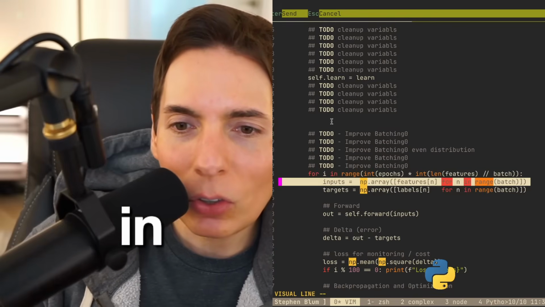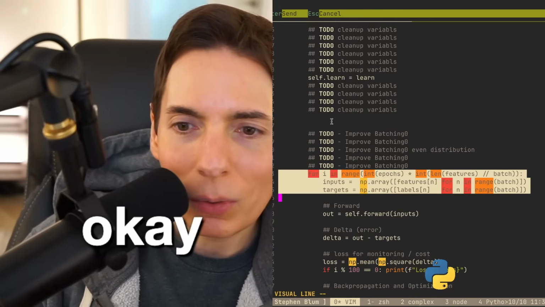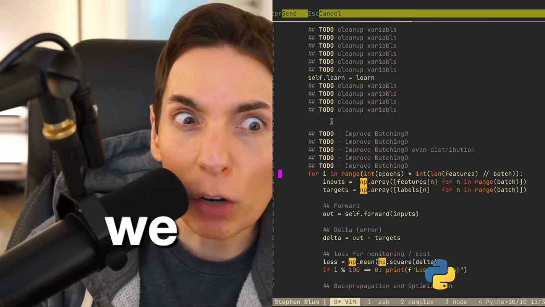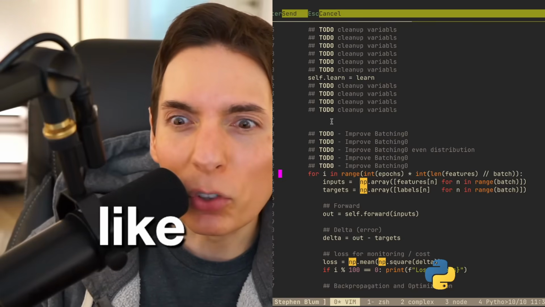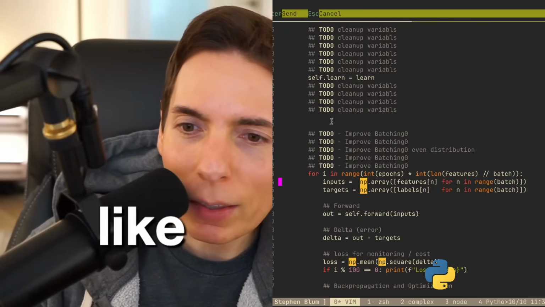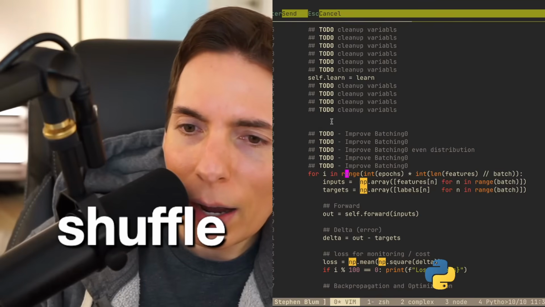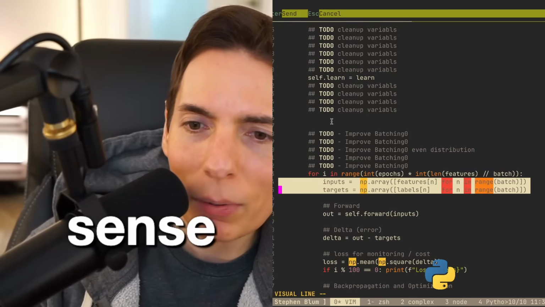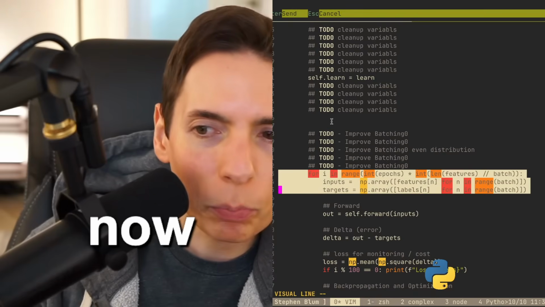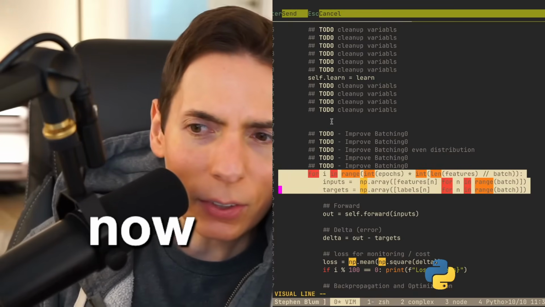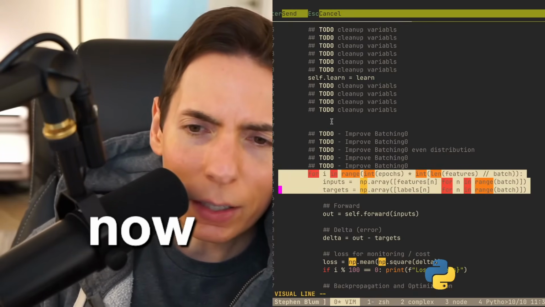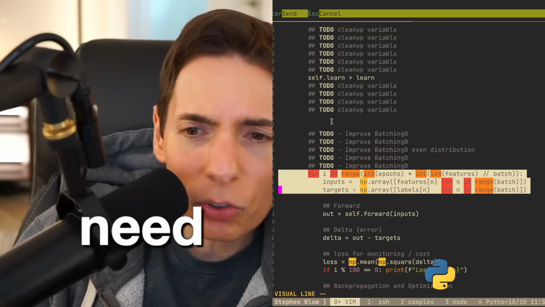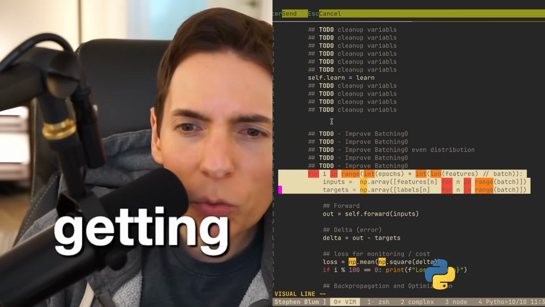Check it out. All right, so what we have to do here is improve this. I want to get to 100%. So we need something like a shuffle of some sort, right? But we have to do it in a way that makes sense. So for i in range, this is the range, and then we have the batch size. So we're grabbing it in chunks. So this works perfectly fine. But is this actually already good enough? Do we need to improve this? Are we getting 100% of the data set? That's my question.